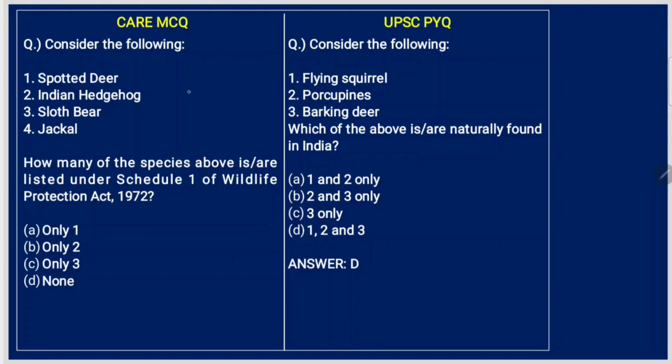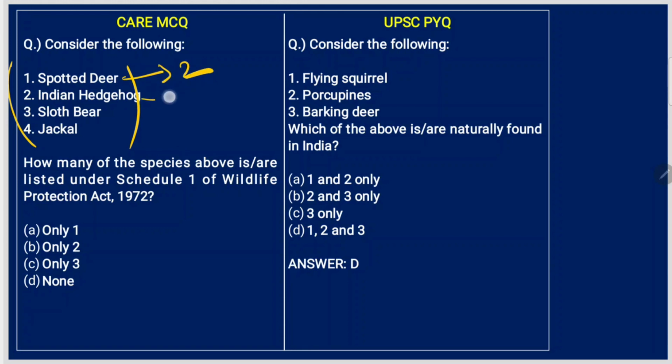Consider the following. How many of the species above is or are listed under Schedule 1 of the Wildlife Protection Act 1972? In this article they mentioned that spotted deer is also in Schedule 1, but it's not. It is in Schedule 2.